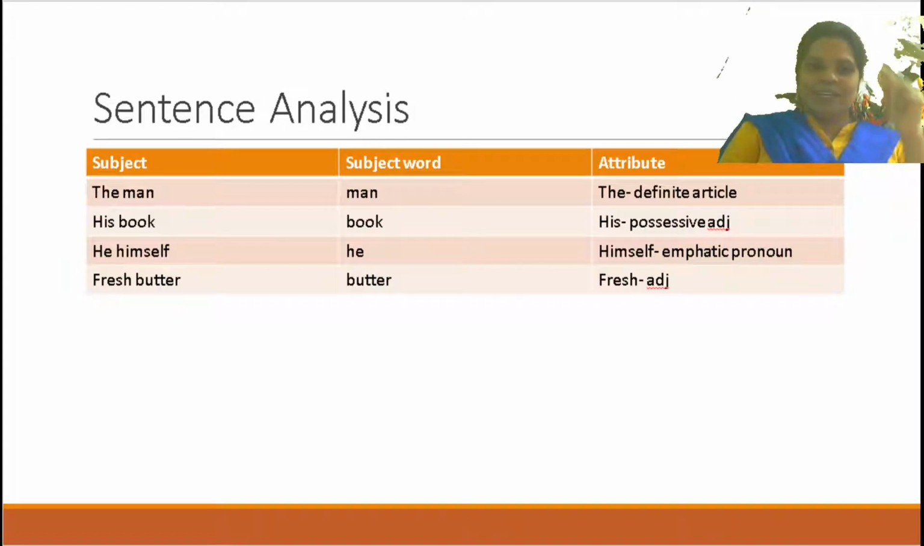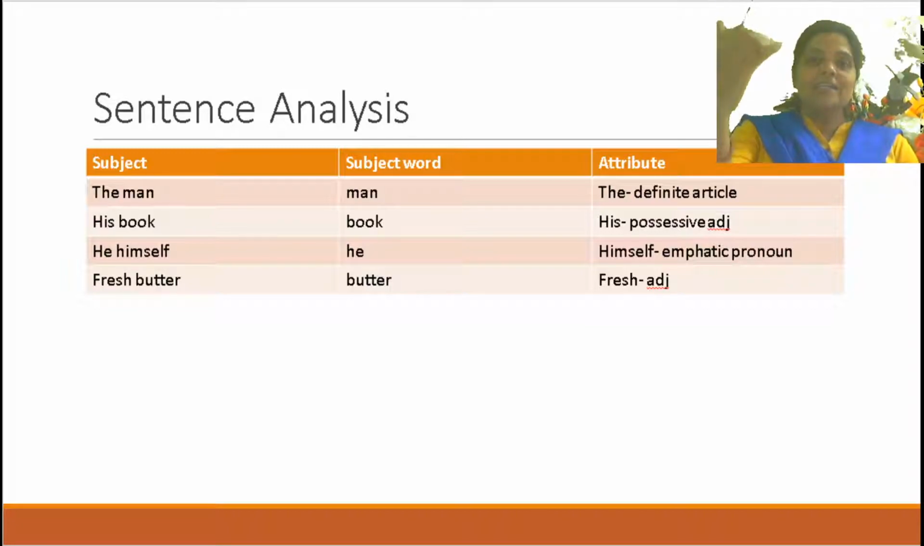Clear? Now next one. His book is really good. Okay. किसके बारे में बोल रहे हैं? His book. तो complete subject क्या होगा? His book. But subject word क्या होगा? Only book. Okay. And here his is क्या है यहाँ पे? His is whose book? Whose मतलब possessive. That is a possessive adjective. Is that clear? Now he himself.